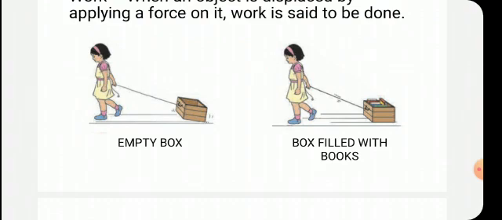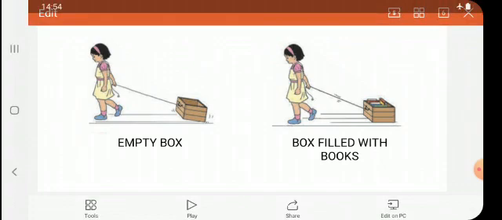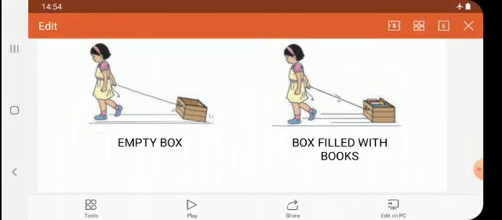In the first case, the box is empty, it means less force is applied, while in the second picture you are observing that the box is filled with books, though it is carried the same distance like the first picture. But what will happen? As the books are there, the force applied will be more.